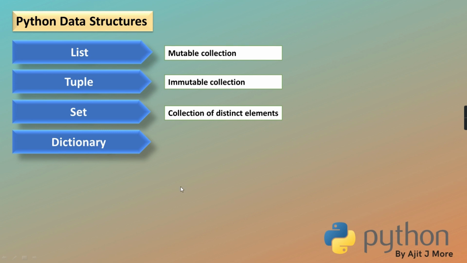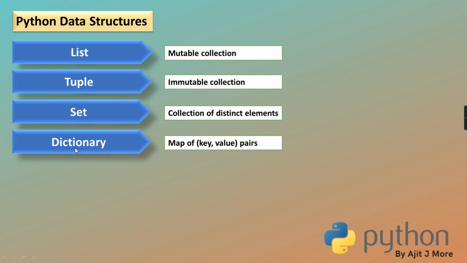Then we'll be discussing dictionary. Dictionary, you can say, is a collection of key value pairs, meaning it's a mapping of key to value. And the keys are distinct. Values can be anything and repeated also, it doesn't matter. Keys are distinct and every value is mapped with a key. So it's a mapping of key to value. Therefore it's called a dictionary.